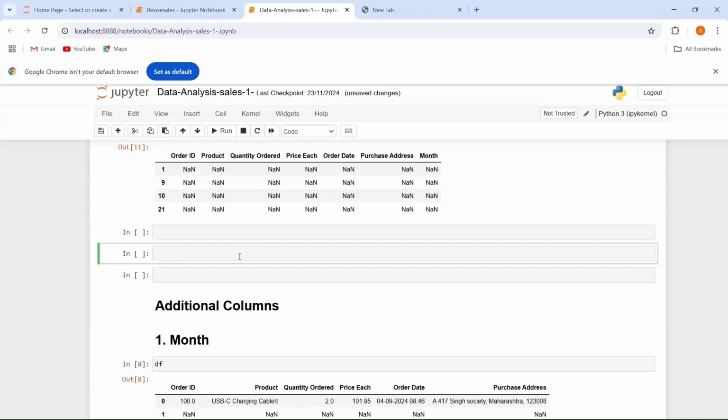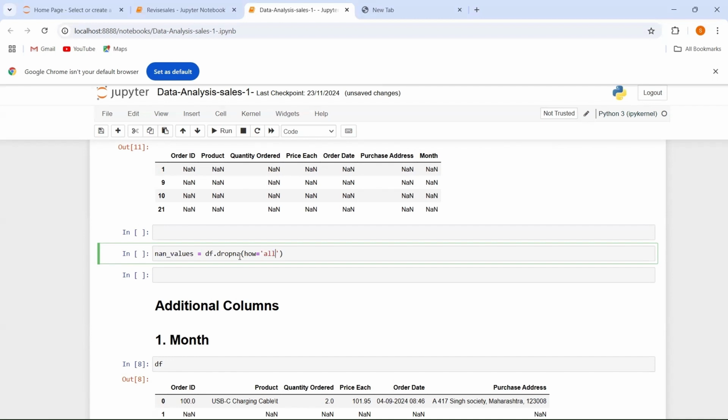Now what we have to do, we have to drop all the NaN values. So let's say I want to drop all the NaN values from the data frame. For this, I am going to use one method, that is dropna. Within this, as an argument, I am going to give the argument how. You can give two arguments over here: you can give all and you can give any.